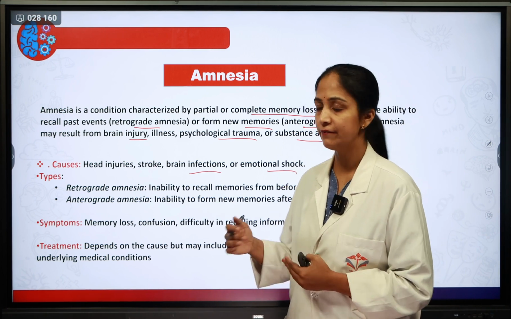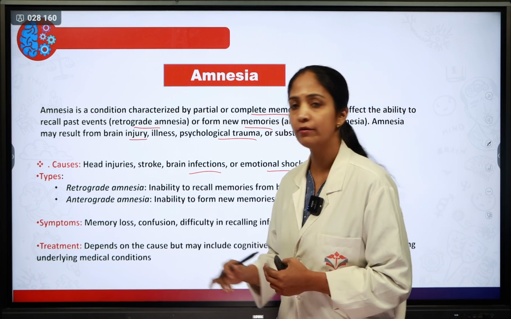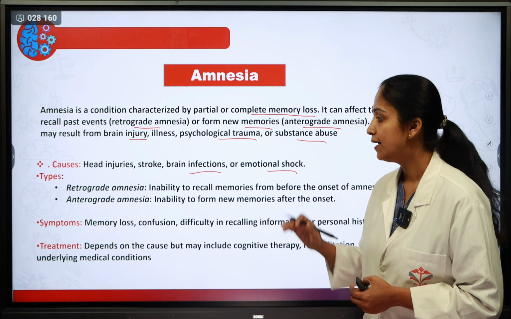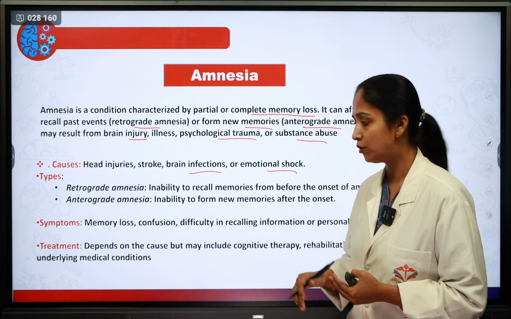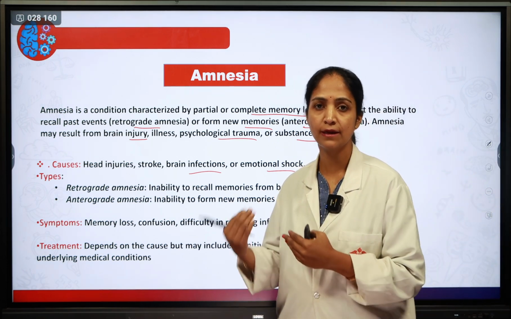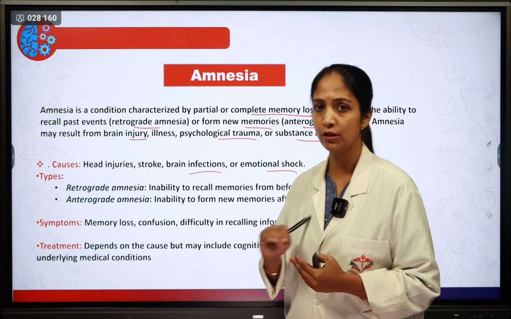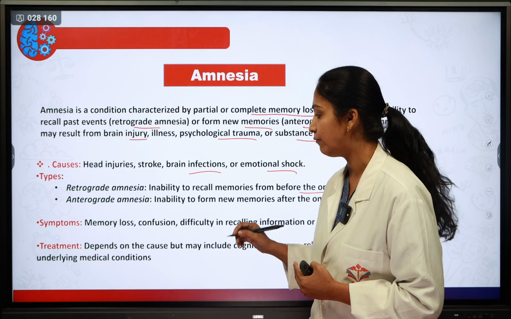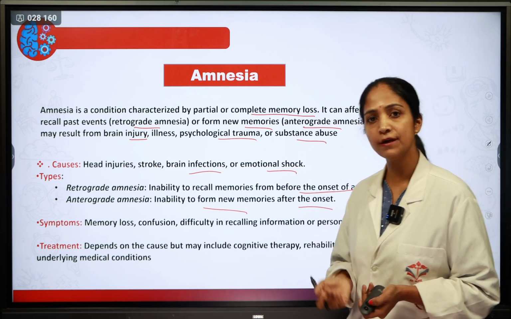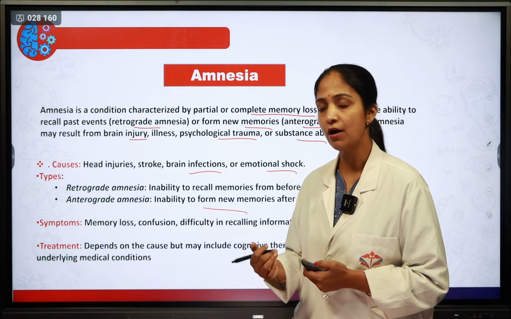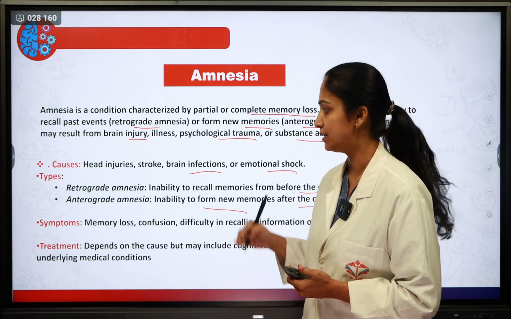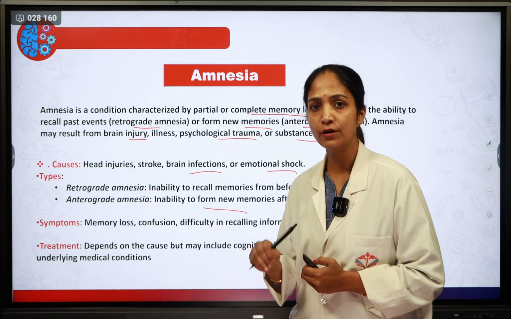Then types. Under that we can see there are two types: retrograde amnesia and anterograde amnesia. Retrograde amnesia is the inability to recall memories from before the onset of the amnesia. So whatever memory was there before the onset, the patient loses. Next one is anterograde amnesia: the inability to form new memories after the onset of the amnesia. So after the patient has amnesia, the patient can't make new memories. So these are the two types of amnesia, retrograde and anterograde.